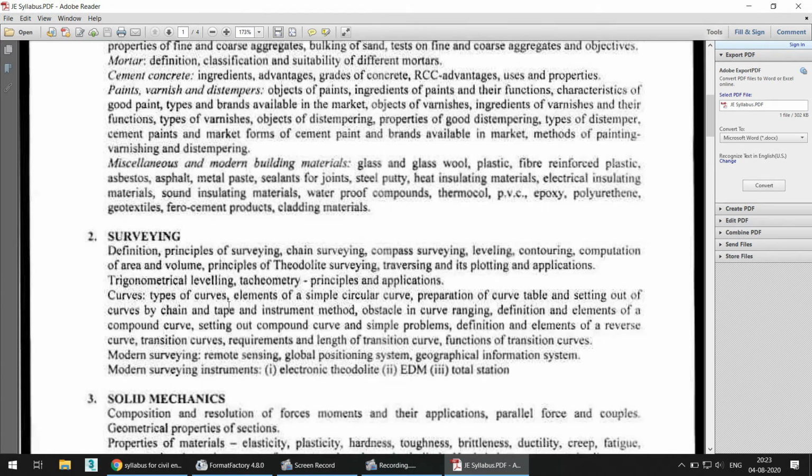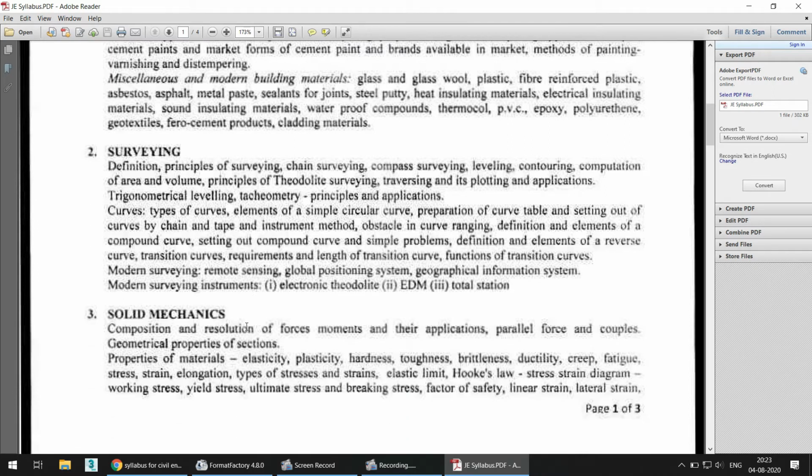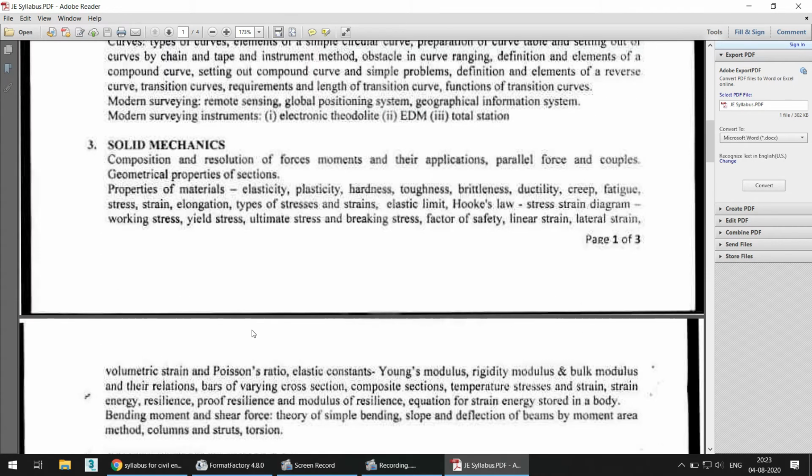Then moving on, the surveying part is also there. For example, definition and principles of surveying, chain surveying, compass surveying, leveling, curves, trigonometric leveling, tachometry, all the things. In short, the whole syllabus of the surveying subject is included in this chapter. Then solid mechanics: composition and resolution of forces, applications, properties of materials, plasticity, hardness, toughness, Young's modulus.